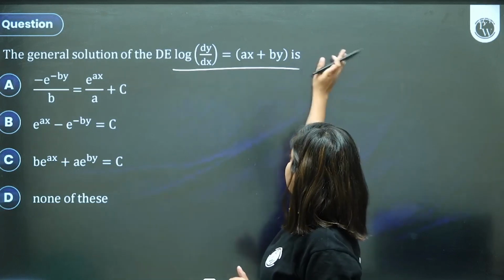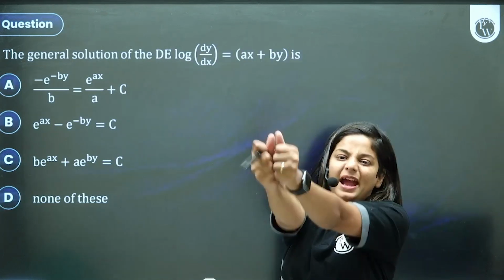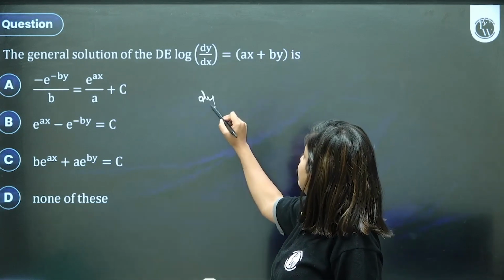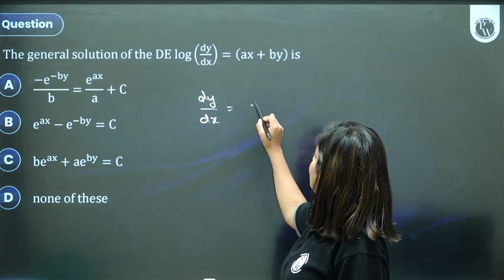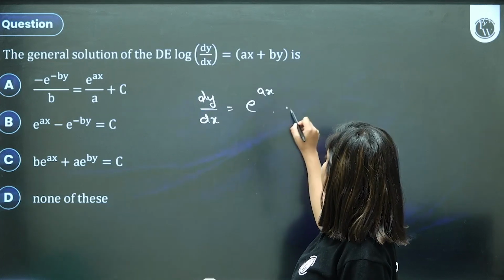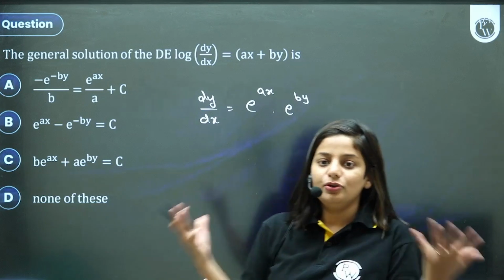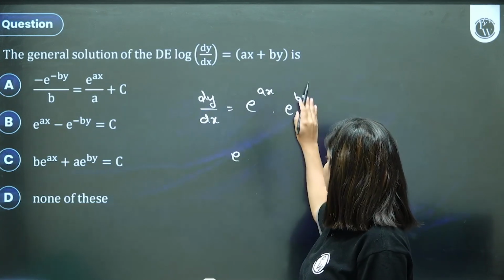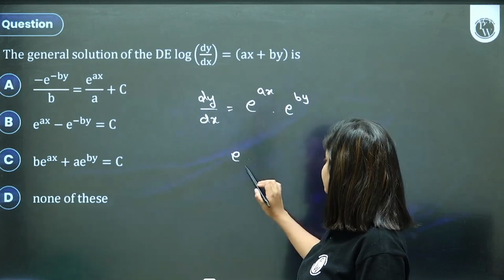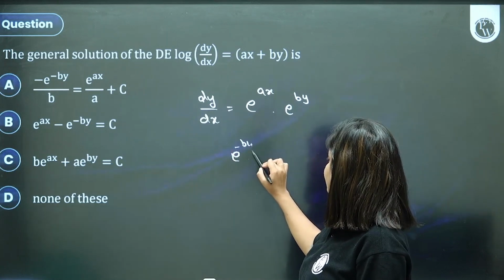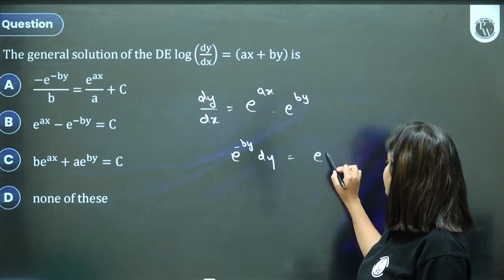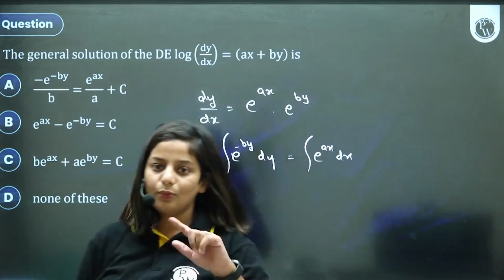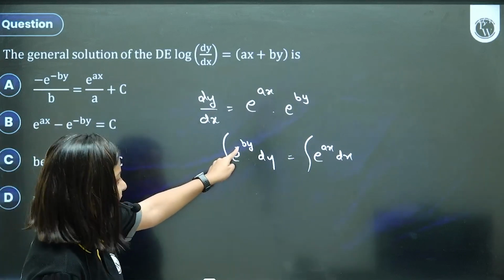Well. Here dy by dx is packed within a log. Let's free it. Log on the other side, meaning converting it into exponential form, e raised to ax plus by. Using the law of indices, separate, and again it's a variable separable question. This y term on one side, dx on this side. E raised to minus by dy equals e raised to ax dx. And then while you are integrating, keep in mind this minus sign will come.